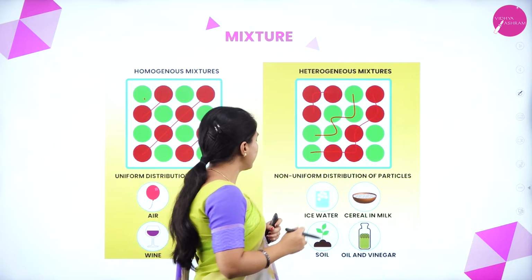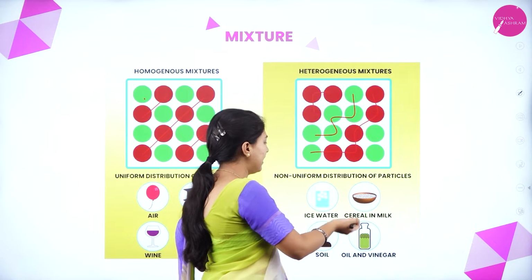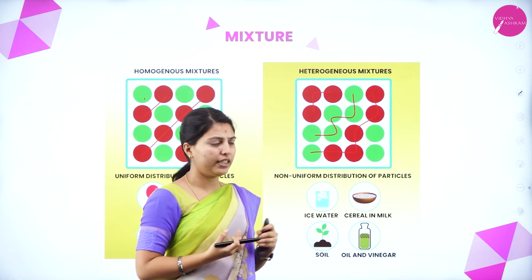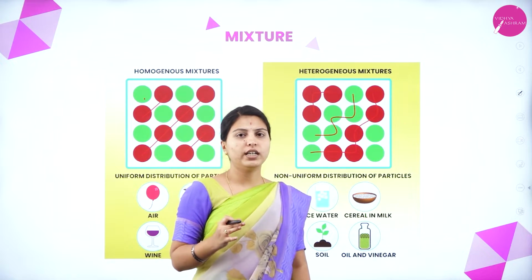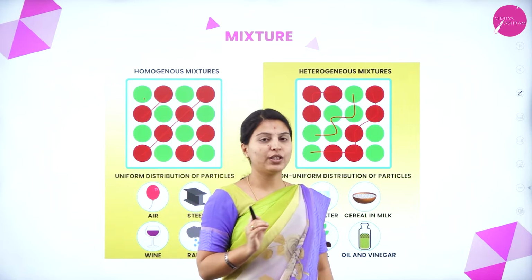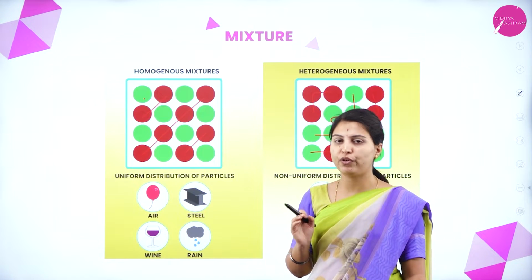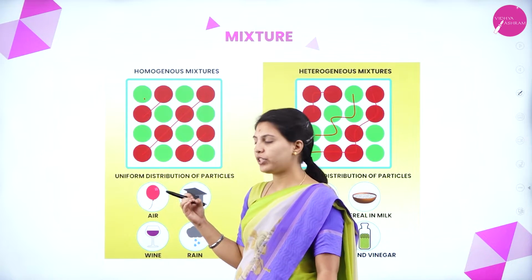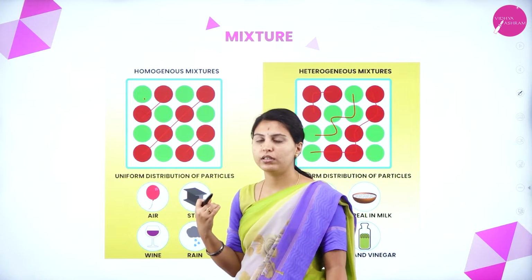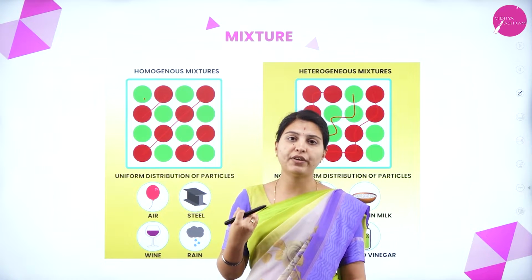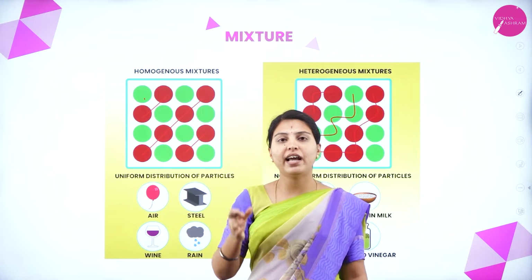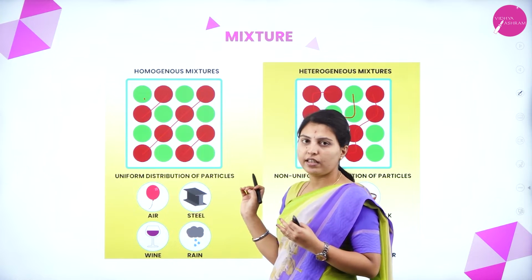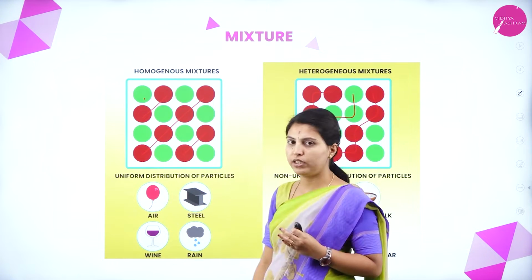And here heterogeneous means ice water, cereals in milk, soil, oil and vinegar. Everything you are seeing here is randomly mixed without a fixed proportion or uniformity throughout. Here air means some proportion will be there. Steel, if you want to manufacture it in the industries, they have a fixed proportion of alloying. Everything is uniform in its distribution.